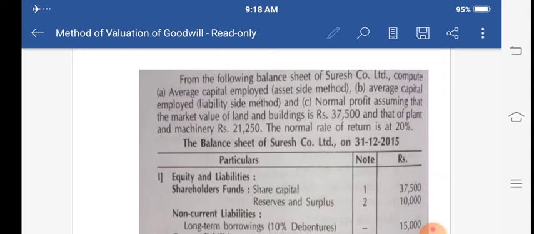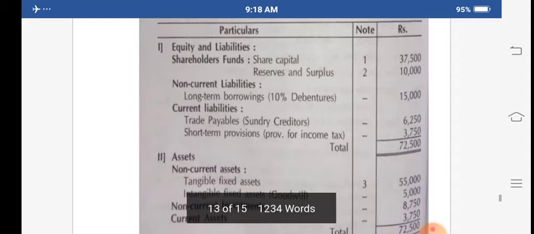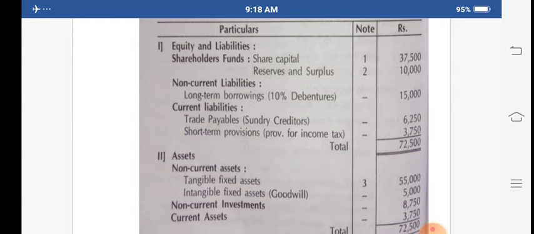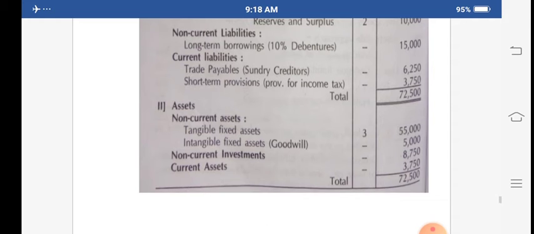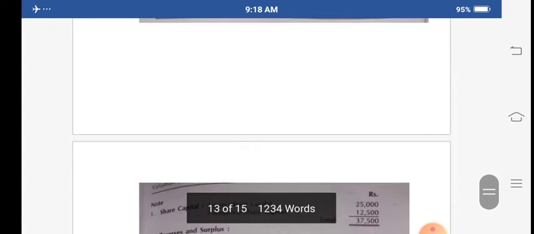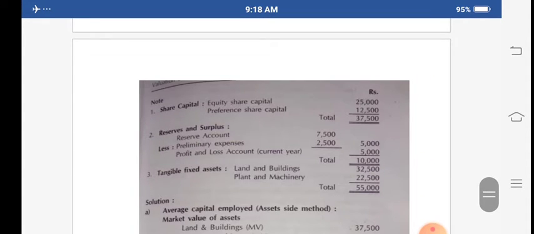I hope you understand this. The market value is given here for the land and building as well as the machineries, so this market value we have to take. This balance sheet is given, and the share capital note is there, the reserves and surplus note is there, as well as the tangible fixed assets note.